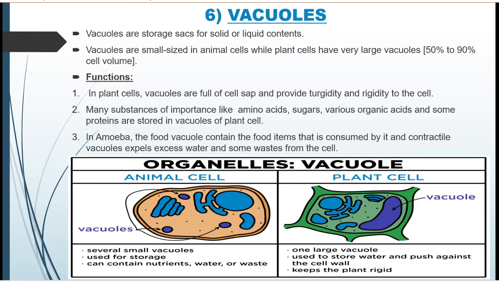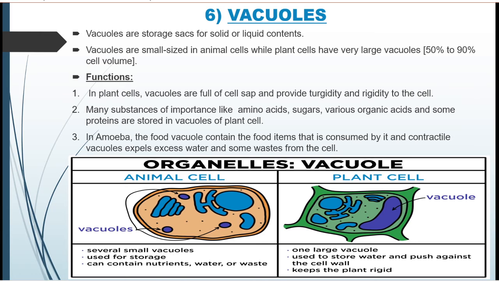Our last cellular organelle is vacuole. So vacuole is like a warehouse or a storage house which stores amino acids, sugars, and various organic acids present inside the plant cells to give rigidity and turgidity to the plant. In amoeba, the food vacuoles contain food items which are being digested and thrown outside the cell.